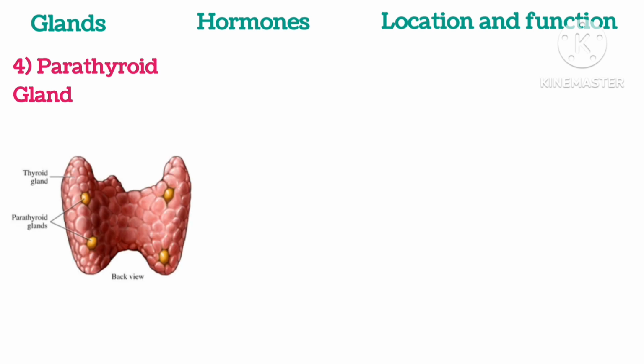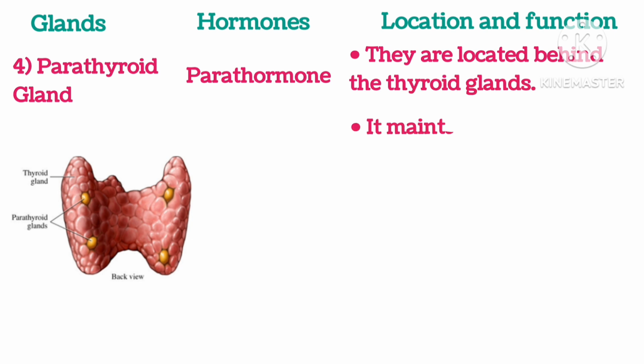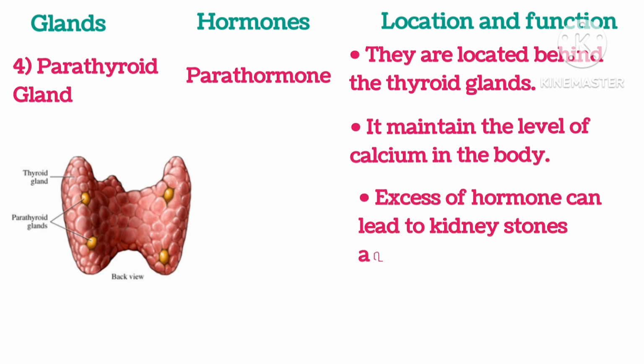Parathyroid gland secretes parathormone. They are located behind the thyroid gland. It maintains the level of calcium in the body. Excess of the hormone can lead to kidney stones and brittle bones.